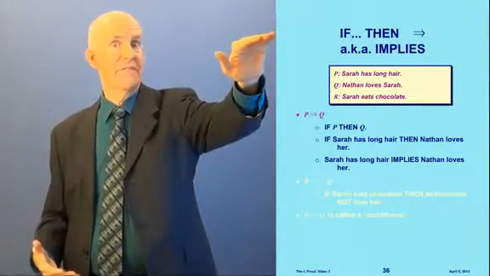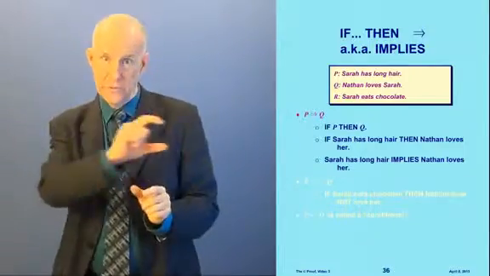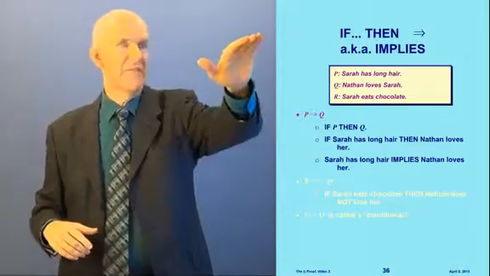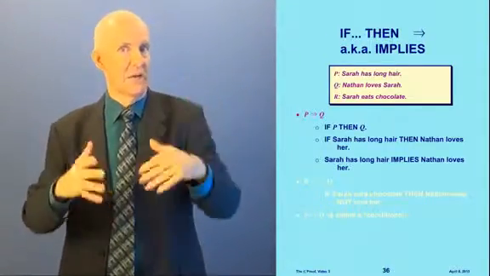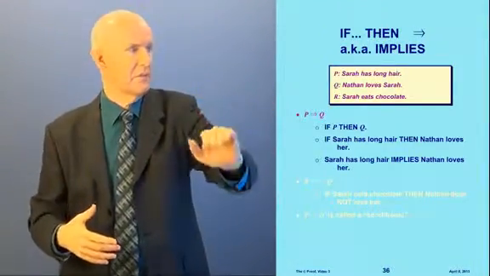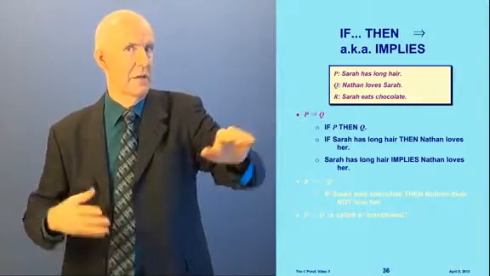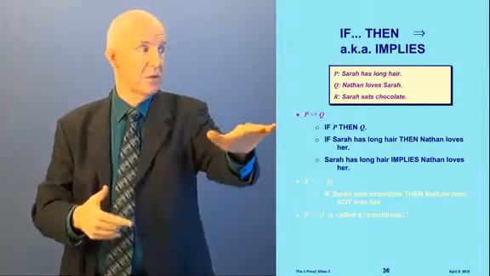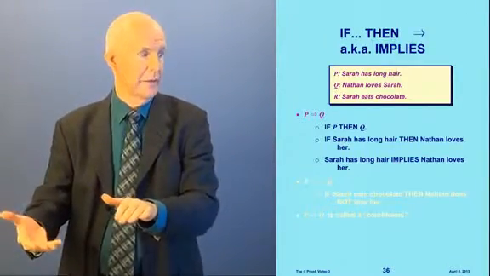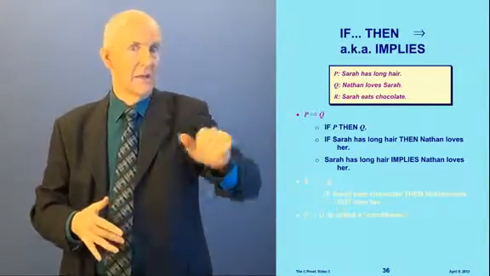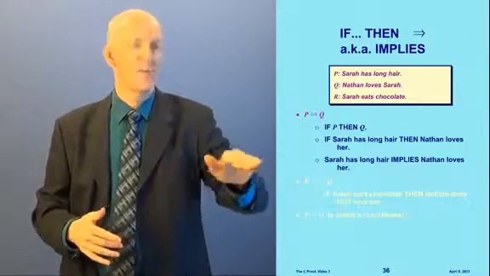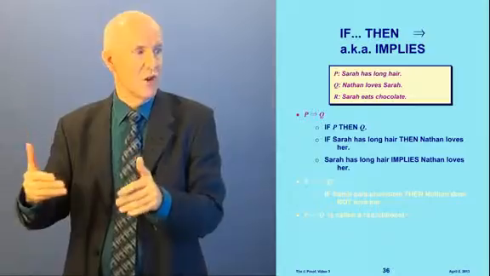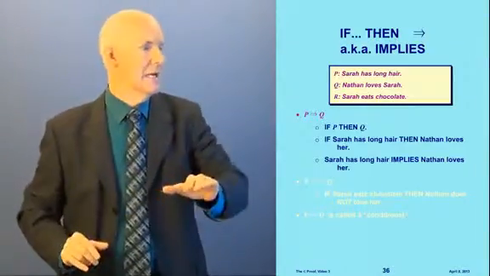Now, we'll talk about if-then. This symbol here with the arrow pointing to the right, only to the right, not to the left, means if-then. It also means implies. We have 2 different ways of saying it. So using the same sentences here, this sentence says, if P, then Q. If Sarah has long hair, then Nathan loves her. But we have another way of saying this that's a little bit easier to say, and that is, Sarah has long hair implies Nathan loves her.